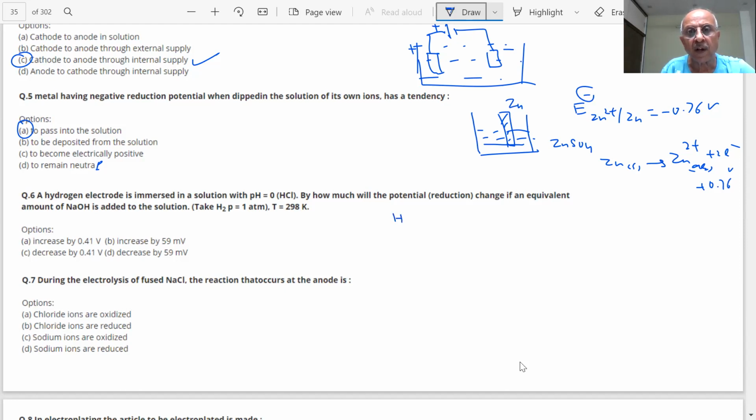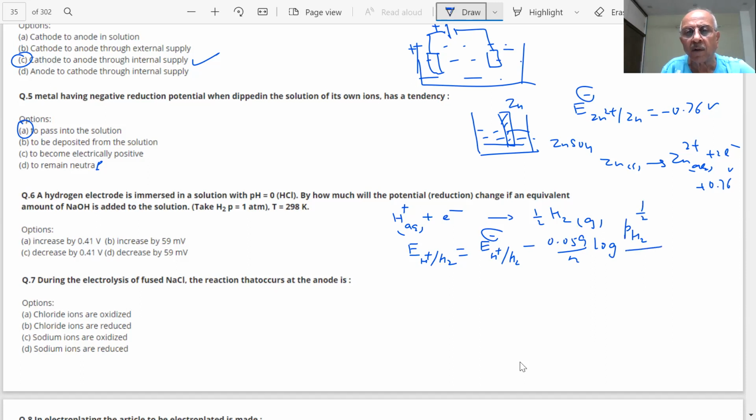How will we do the calculation? What is the hydrogen electrode? This is the reduction potential of hydrogen electrode. How do we write it? E of H+/H2 reduction is equal to E naught of H+/H2 minus 0.059 by n log of pH2 to the power 1/2 divided by H+. Is it the equation? Yes, sir.